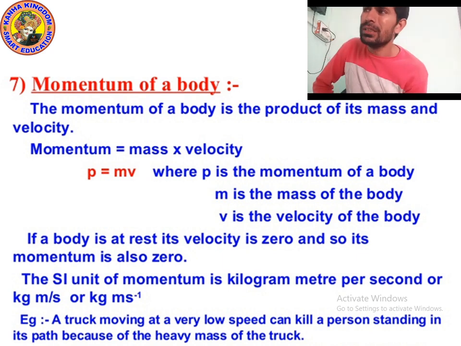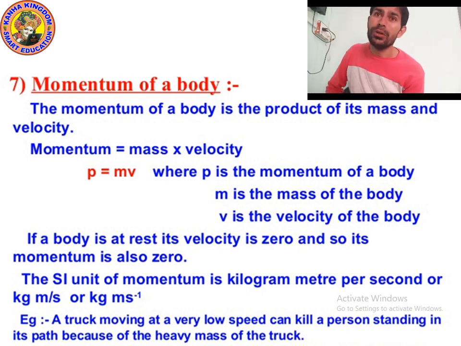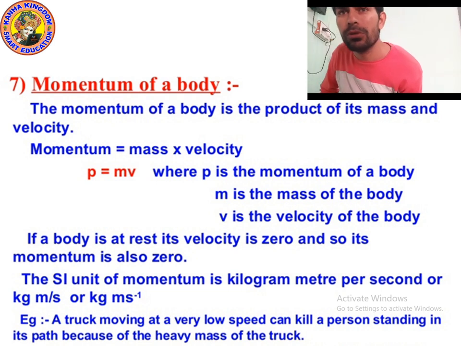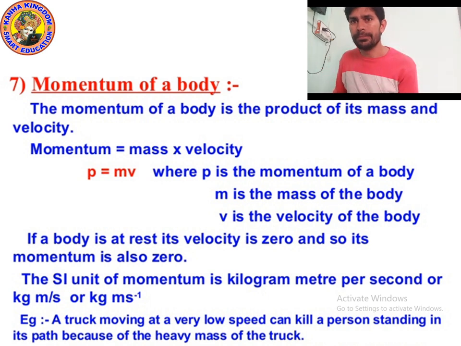So suppose 100 kg is the mass of any body and its velocity is 0, then we put the values in the formula p equals mv and multiply 100 with 0. We get the value of momentum as 0. So if the velocity is 0, then momentum will also be 0. But if velocity is produced, then momentum will also be produced.